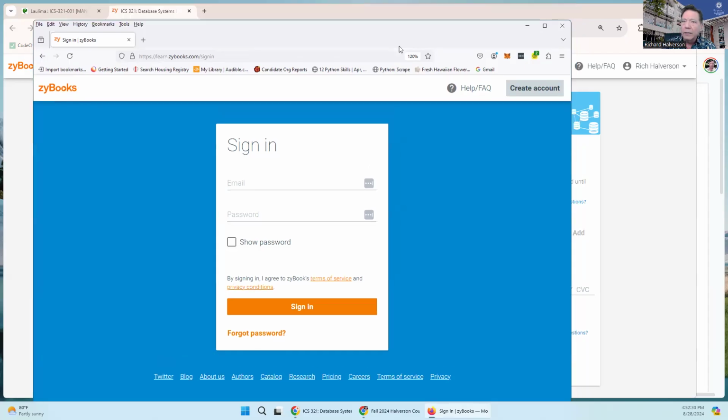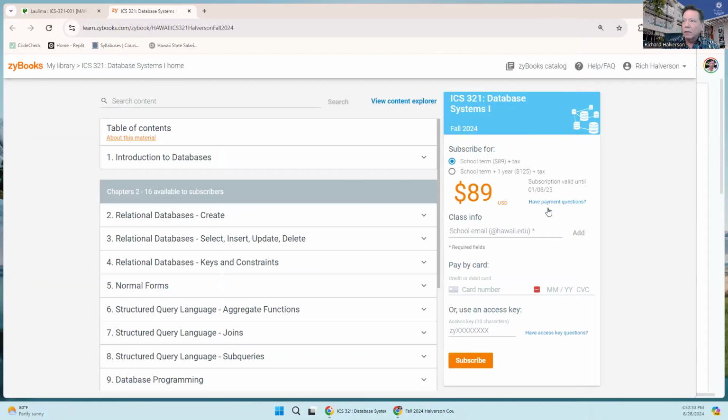And then once you do that, when you click on the link, it'll look like this.